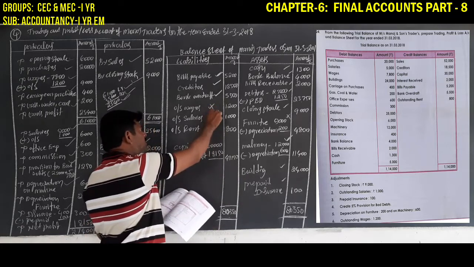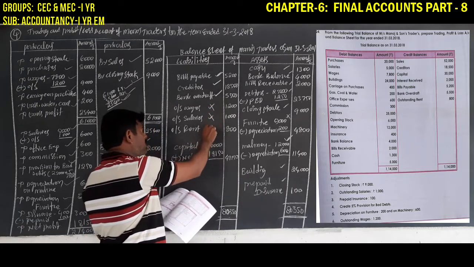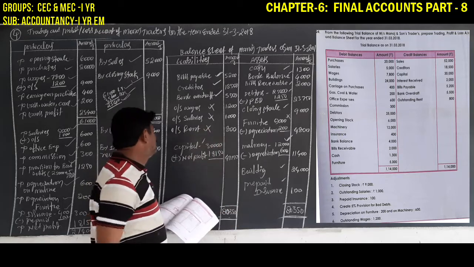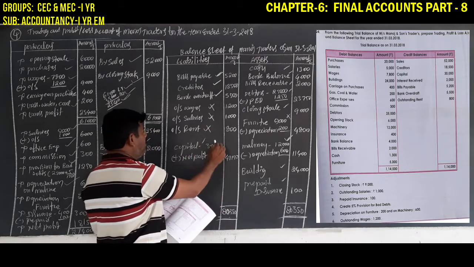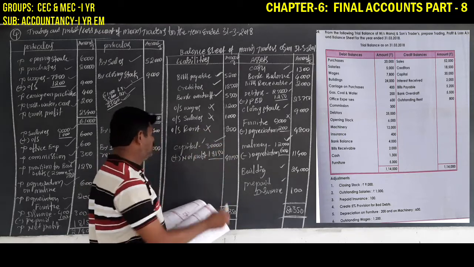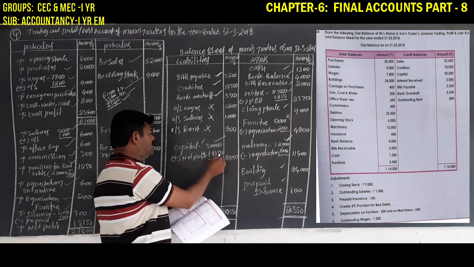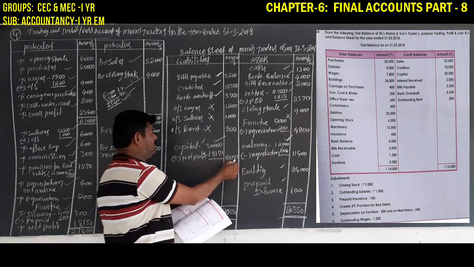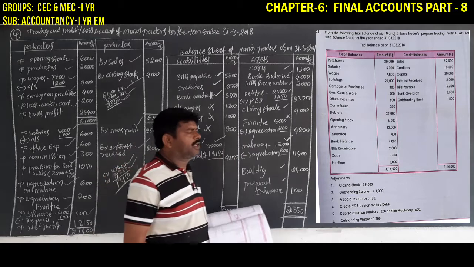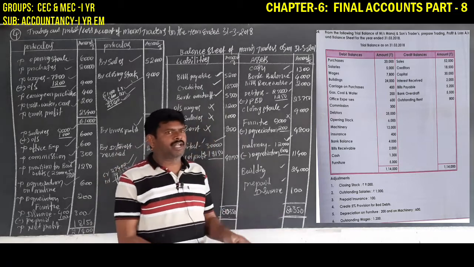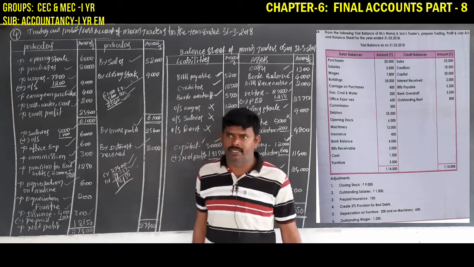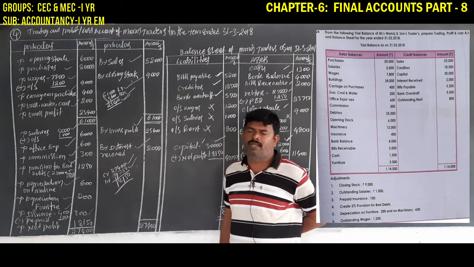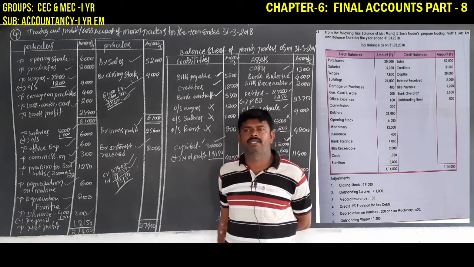Wages is given in adjustment. Salary is given in adjustment. Rent is given in adjustment. So capital is given in trial balance credit side. Add net profit 18,150 rupees. Total 48,150 rupees. Okay. Record every transaction related to the trading account in the trading account, P&L account items in the P&L account, balance sheet items in the balance sheet.